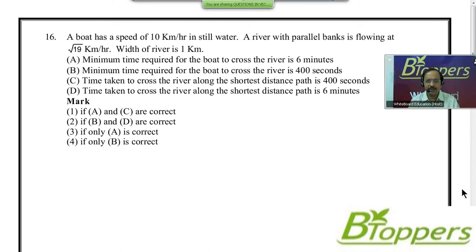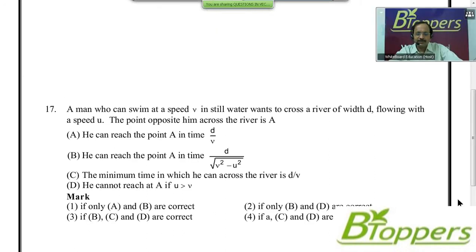In case you require more time to answer the question, you can take a pause and try this question. Look at the next question. Look at question number 17.